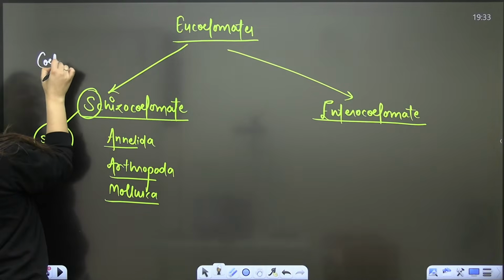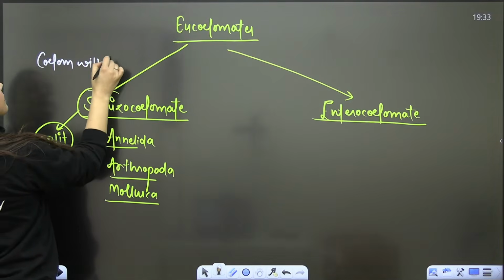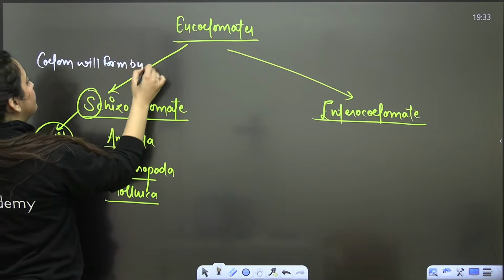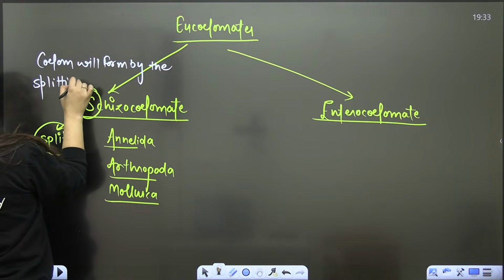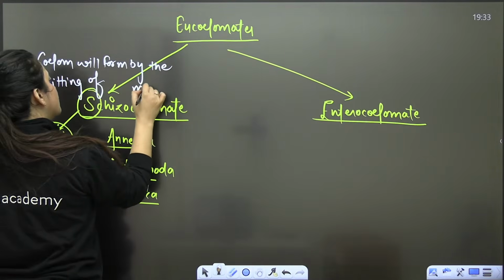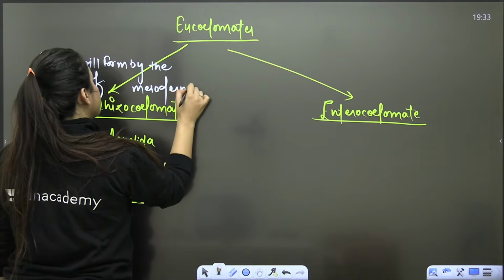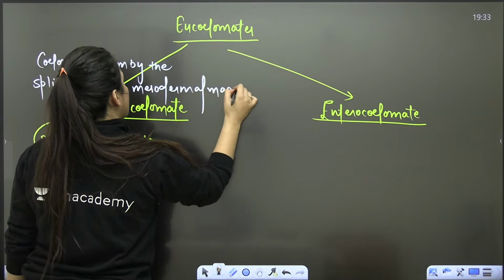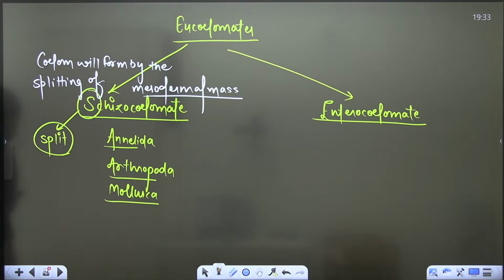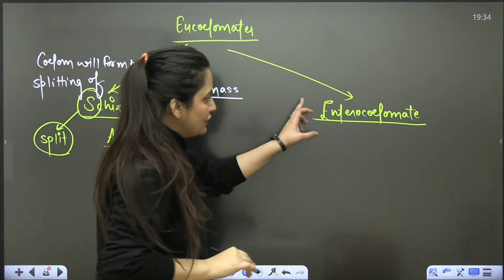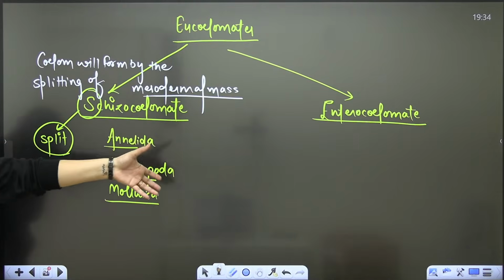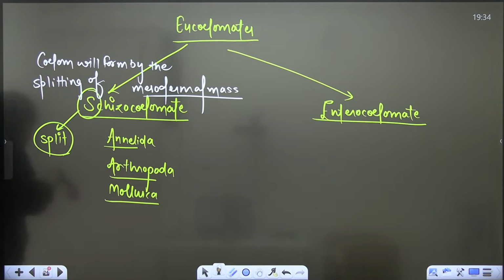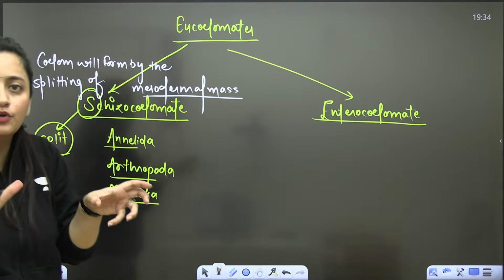Here coelom will form by the splitting of mesodermal mass. Then enterocoelomate, right? So when it is enterocoelomate, how will the coelom form? By fusion of gut pouches during embryonic stages.